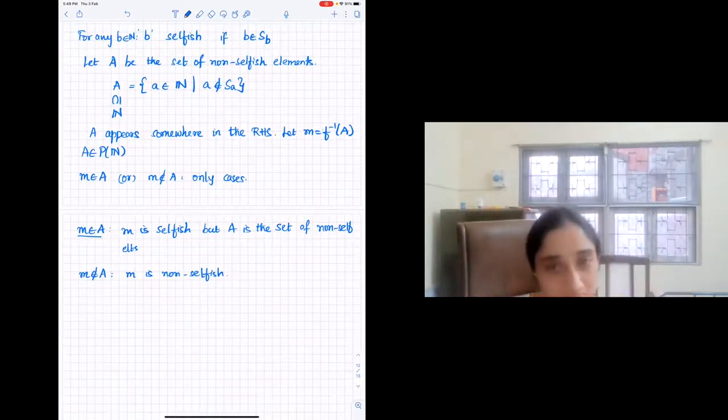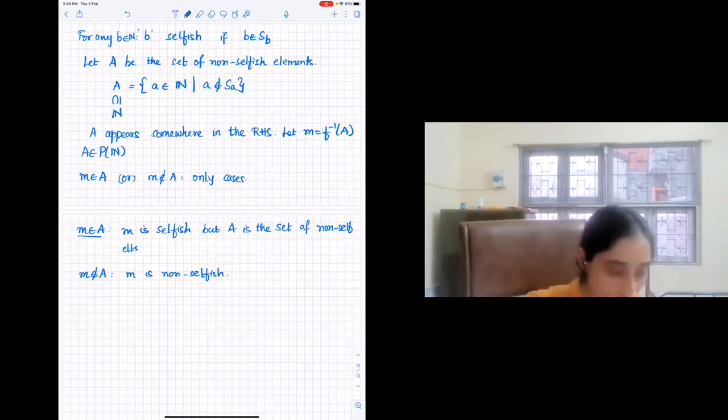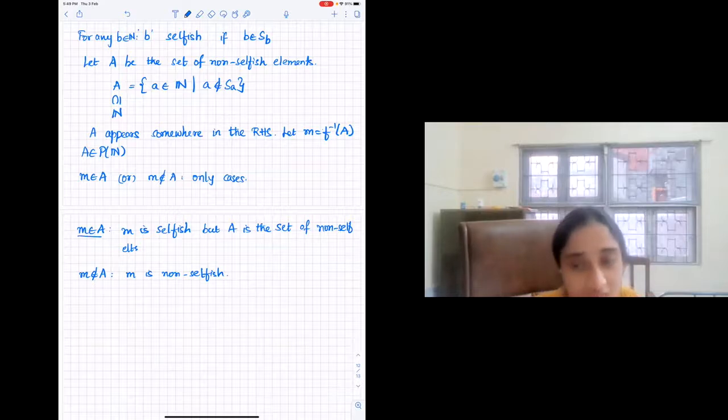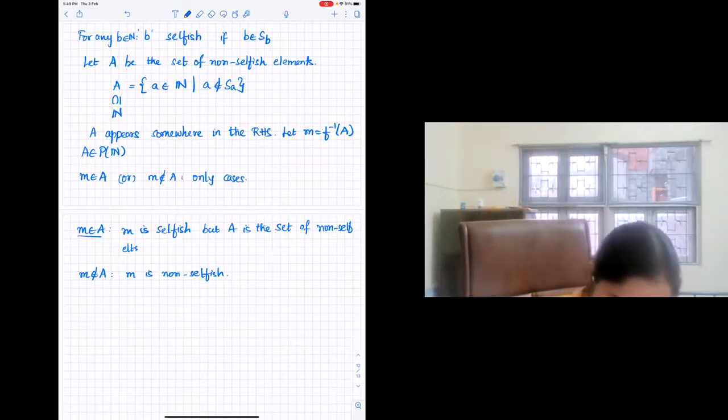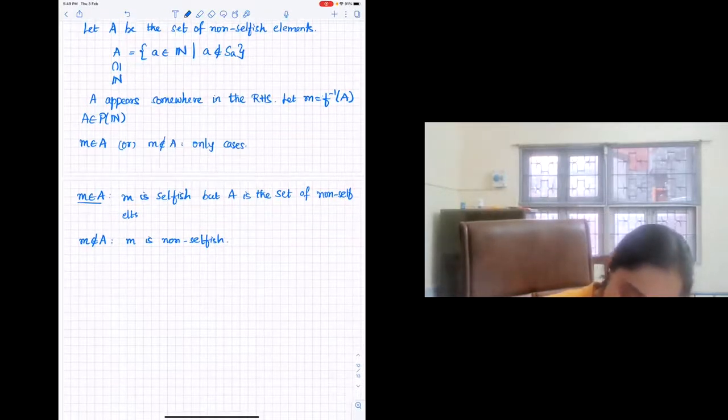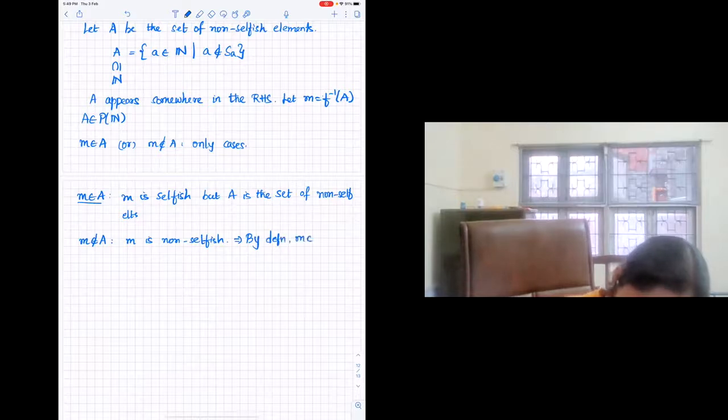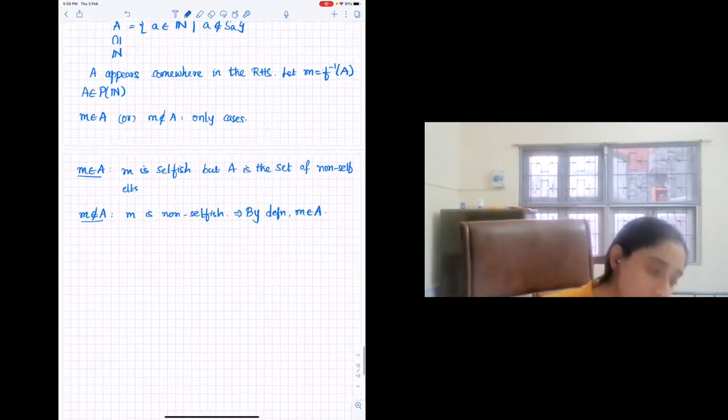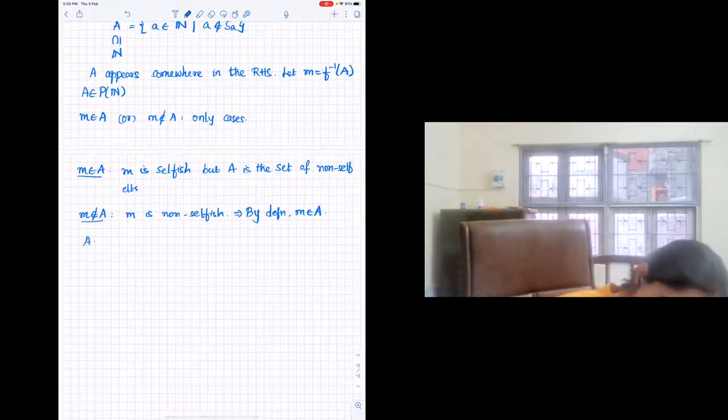Ma'am, how do we know that the set A is non-empty? Yeah, we will come to that. In this whole argument, I did not say A could be empty. So far, we have not done that case. For these two statements, just assume that A is non-empty. So suppose M is not in A, then M is non-selfish. But then, by definition, M should have been in A. So both these things lead to a contradiction. So the only thing we have not done so far is the case where A could be empty.